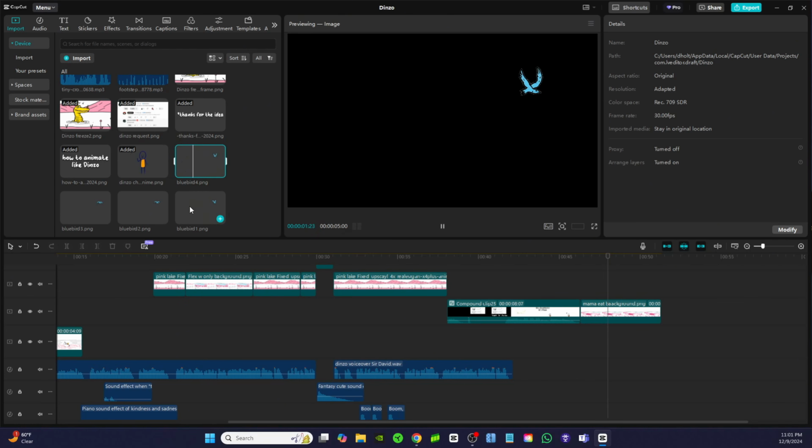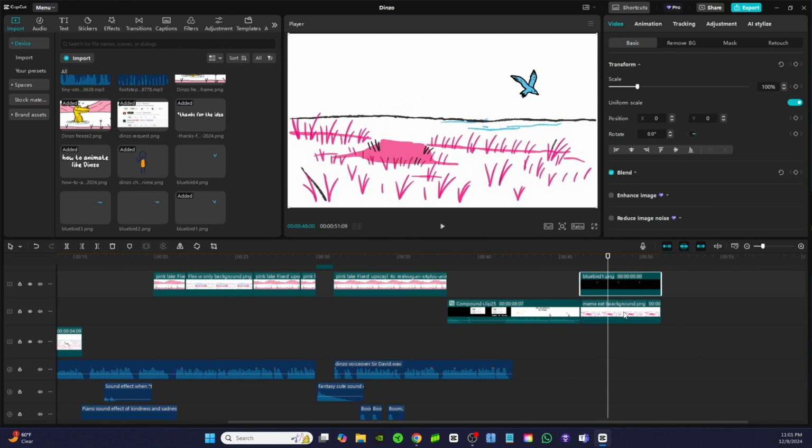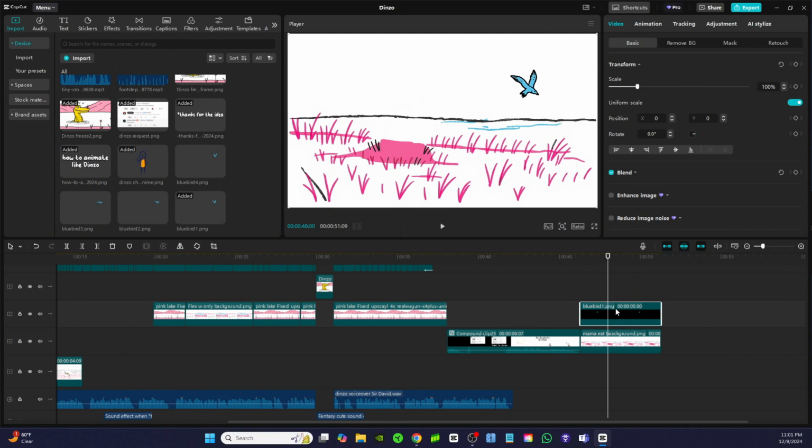We'll see how well it looks. One by one, and bring these images in. And I'm going to put it on top of the background. So you see the background, and then I'll put these images on top of it. And you can move the bird around wherever you want it. So I'm going to start it on this left side, and we'll just have him fly across the screen, and I'll show you how to do that.